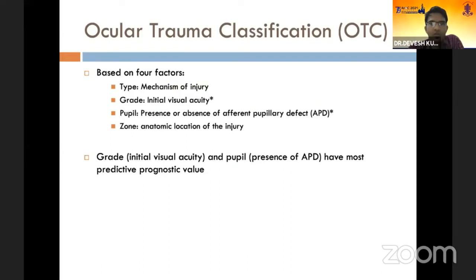The next classification system is the ocular trauma classification system, because BETT doesn't prognosticate the case based on the baseline variables. So we have the ocular trauma classification system, which gives the classification based on type, grade of injury, pupil findings, and zone of the injury. And then there is an ocular trauma scoring system as well for prognosticating the case.